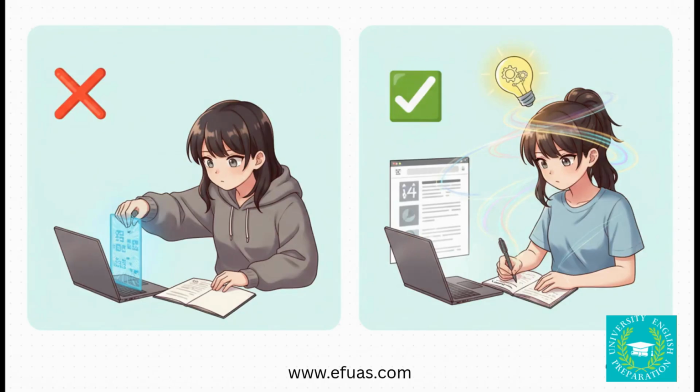Okay, so as you're digging into these real sources, how you take notes is absolutely critical. Do not, I repeat, do not just copy and paste sentences. That is a one-way ticket to unintentional plagiarism. Instead, read a section and then put the main idea into your own words. And right away, jot down the author and the year. Seriously, this one little habit will save you so much trouble down the road.